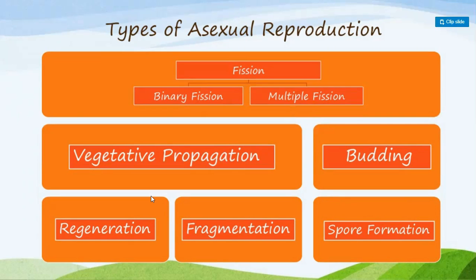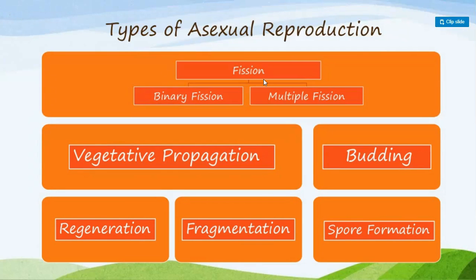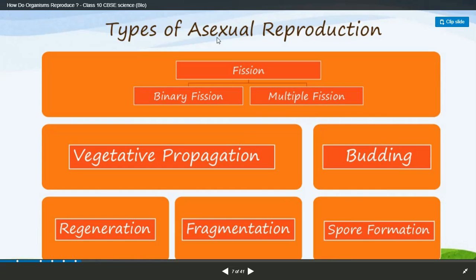Types of asexual reproduction. First is fission, which is again divided into binary fission and multiple fission.